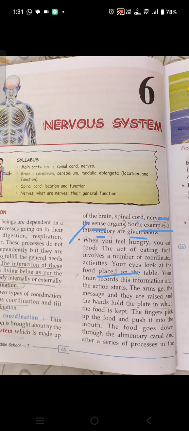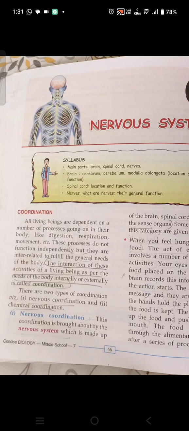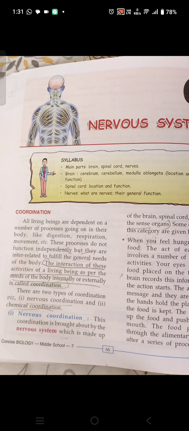Now nervous coordination. This coordination is brought about by the nervous system. This is the meaning given in this chapter.